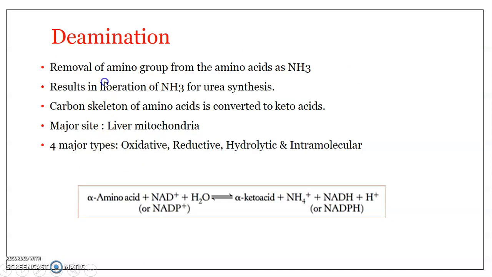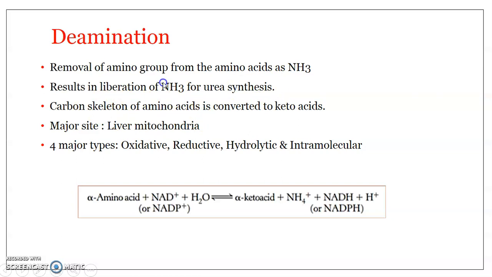Okay, what is deamination? Deamination is removal of amino group from the amino acids as free ammonia. Okay, and this results in the liberation of ammonia, which is used for urea synthesis. And we can say that the carbon skeleton of amino acids, after the removal of ammonia, gets converted into keto acid.